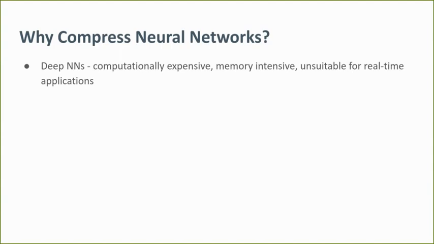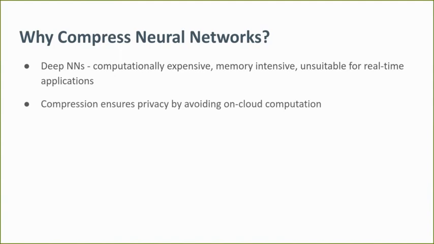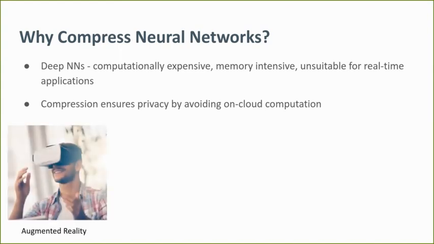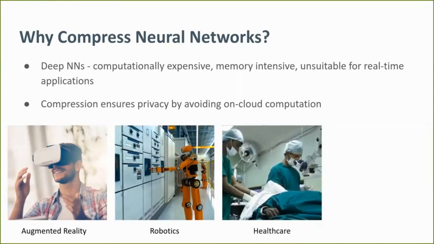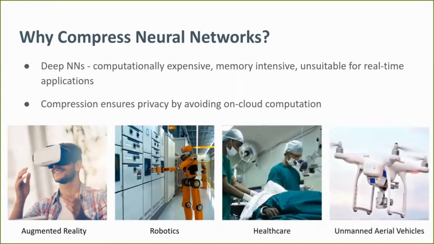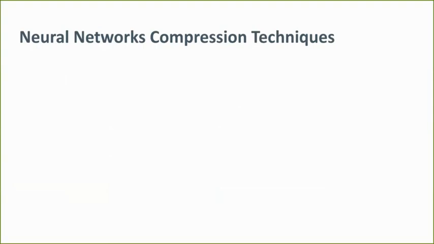Furthermore, neural network compression ensures data privacy in applications which use neural networks to process data for the edge devices by removing the need of on-cloud processing. Neural network compression has direct impact on many application domains such as augmented reality, robotics, healthcare, and unmanned aerial vehicles. Now let's have a look at some of the common procedures to compress neural networks.